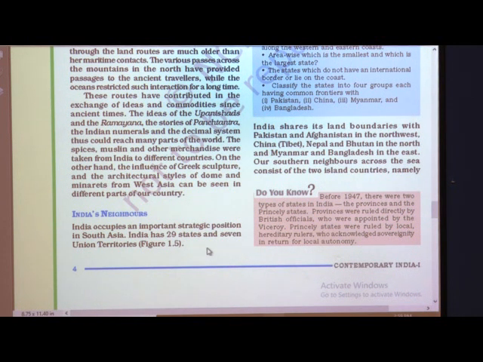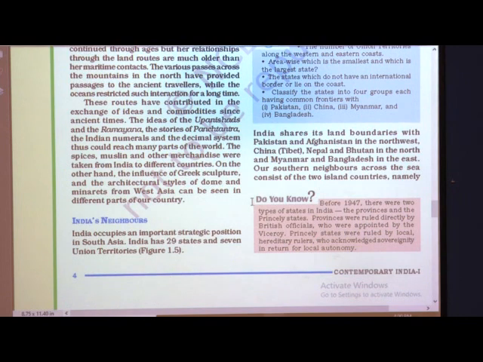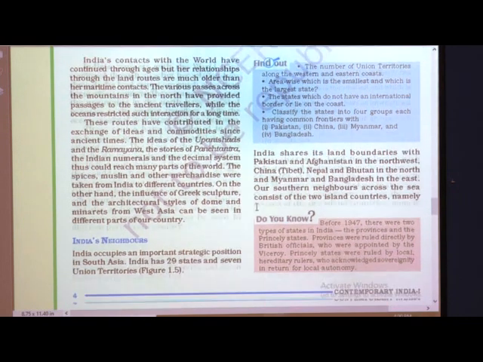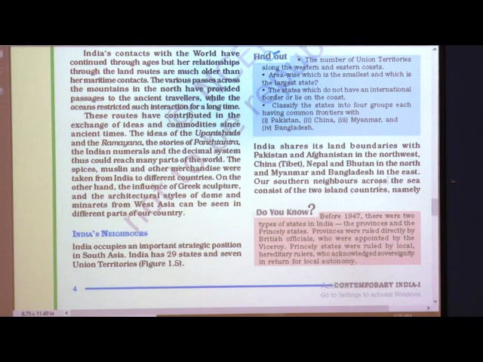In your textbook there are 29 states and 7 union territories, but recently we made some changes: two union territories increased, Jammu and Kashmir and Ladakh, and one state decreased, Jammu and Kashmir. So we changed Jammu and Kashmir from a state to a union territory. So 28 states and 9 union territories of India, and India shares its land boundary with Pakistan and Afghanistan.